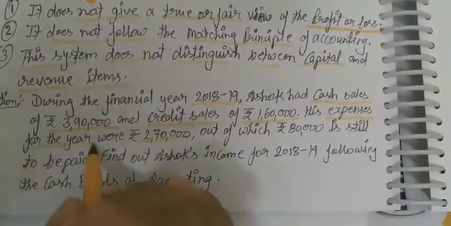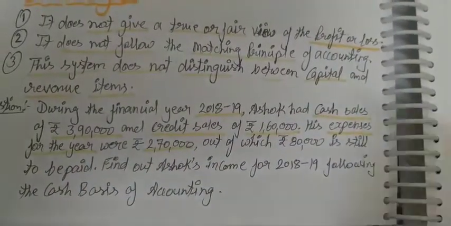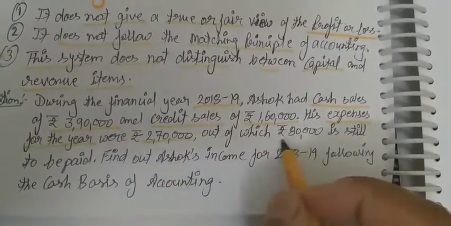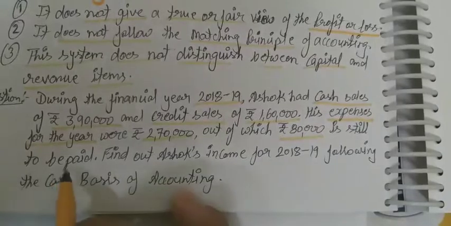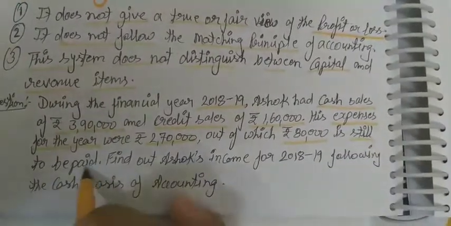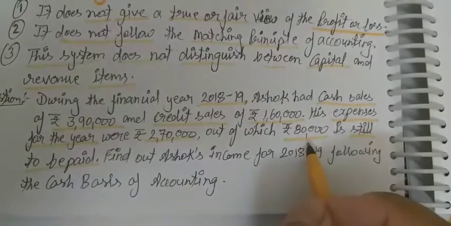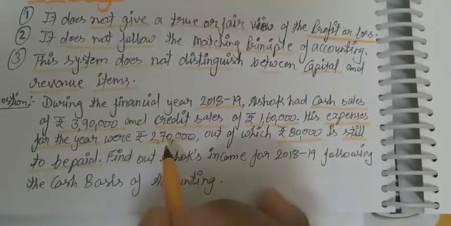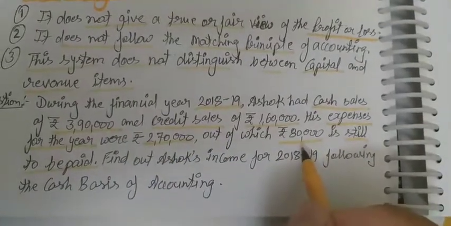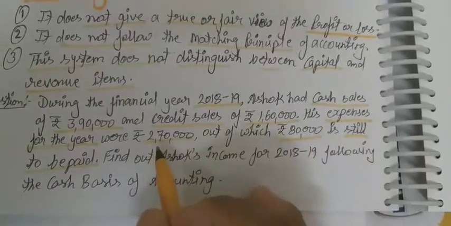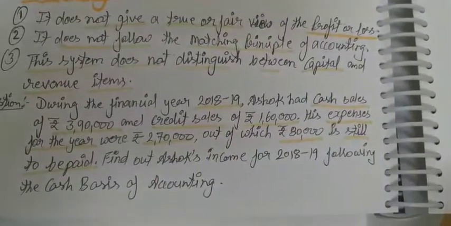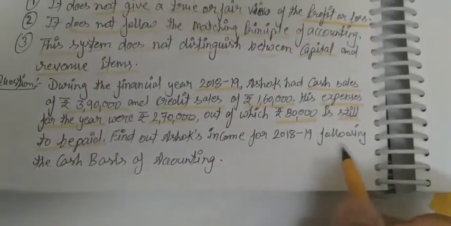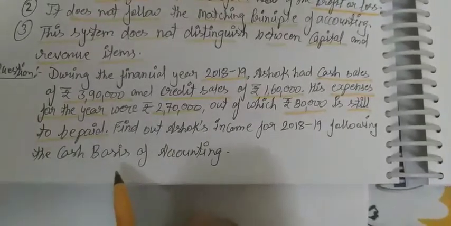Expenses for the year means पूरे साल के लिए जो उसके expenses हुए वो 2,70,000 rupees, out of which 80,000 is still to be paid. Still to be paid means outstanding. 2,70,000 रुपये के टोटल एक्सपेंसेस उसके हुए हैं, जिसमें अभी 80,000 रुपये पे करने बाकी हैं. इसका मतलब 1,90,000 वो कैश पेड कर चुका है एक्सपेंसेस के लिए. Find out Ashok's income for 2018-19 following the cash basis of accounting.